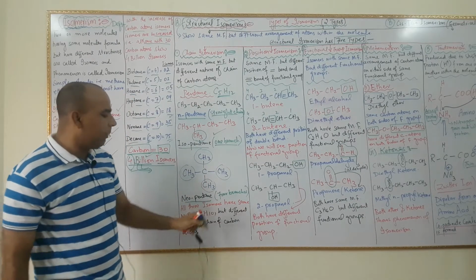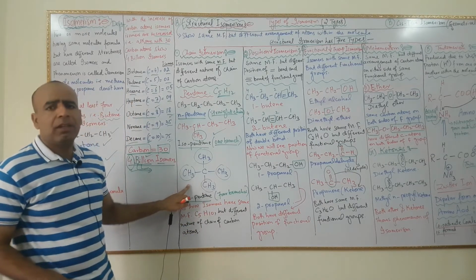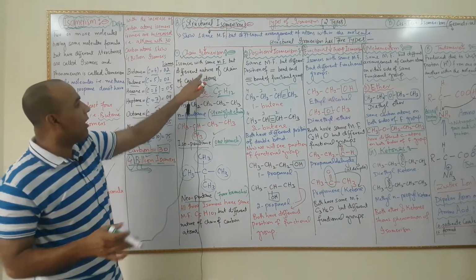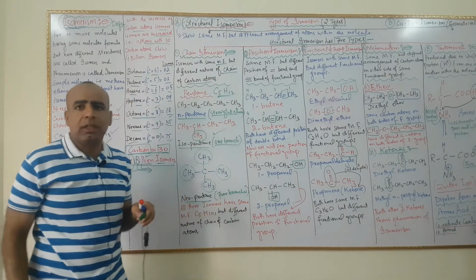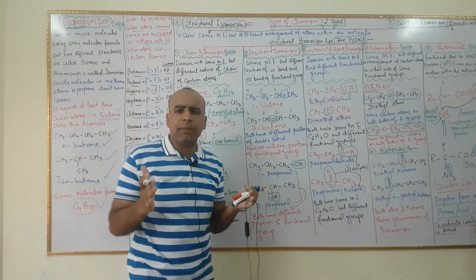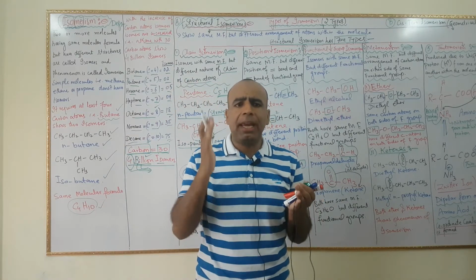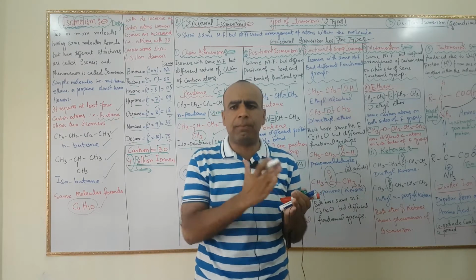All 3 isomers have the same molecular formula but different nature of chain of carbon atoms. This is called chain isomerism. They are called chain isomers and the phenomenon is called chain isomerism.